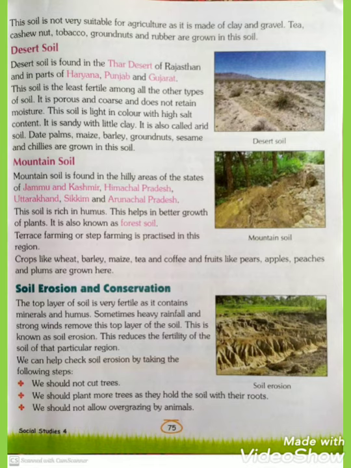Groundnuts means peanuts, and rubber. Rubber is used to make different types of things like bottles, bags, sleepers, many toys. So all these things can be grown in laterite soil.